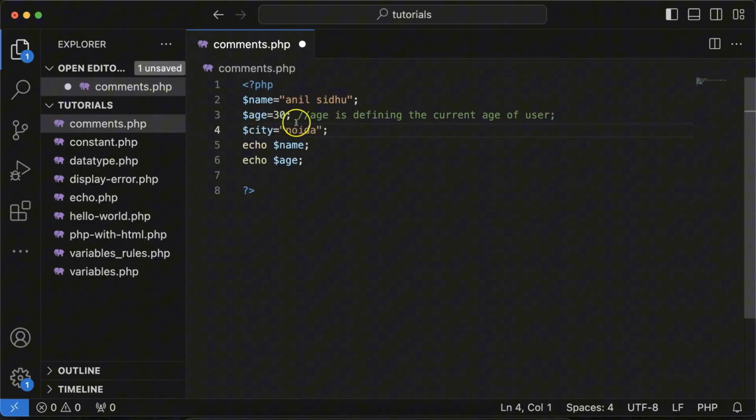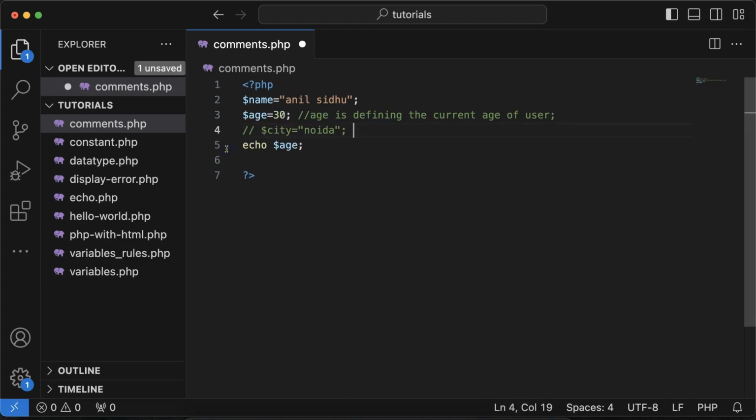But if I didn't do it that way and I put it after the code, then that means that this variable city is still active, is still executing. Understand? But the whole text that I write after it will be a comment, it will just be a note. But if it is before the line, then that whole thing will no longer execute.